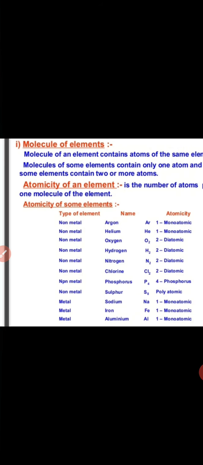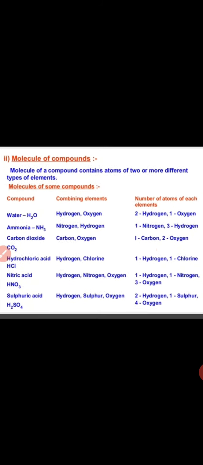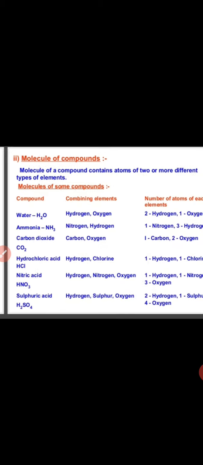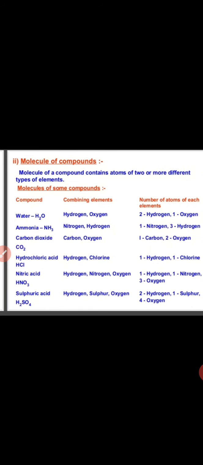Now next, molecules of compounds. So what do molecules of compounds mean?